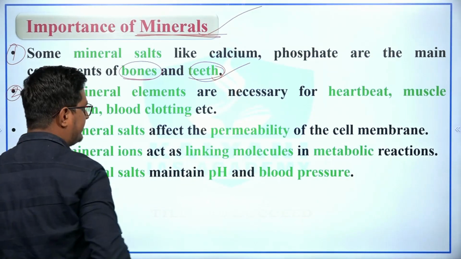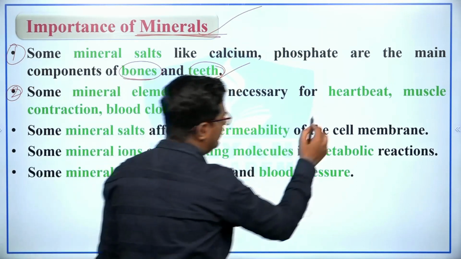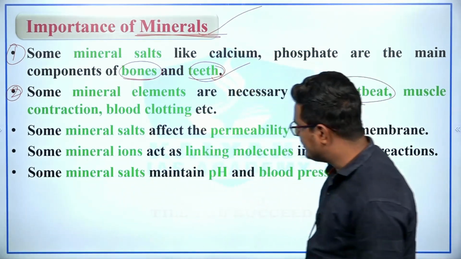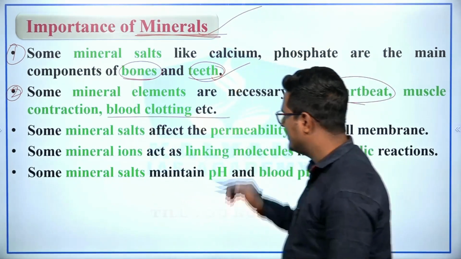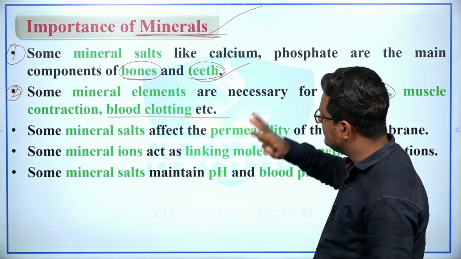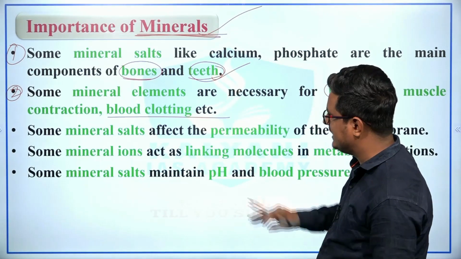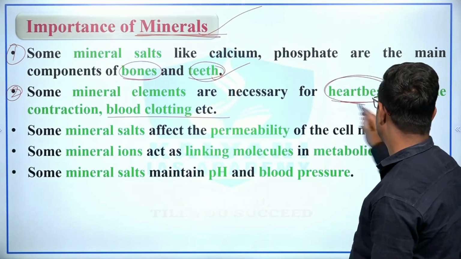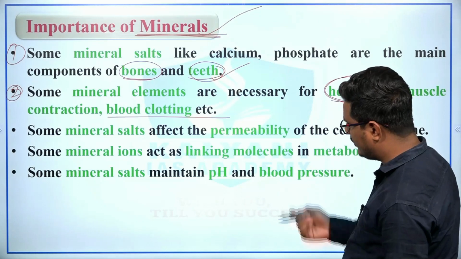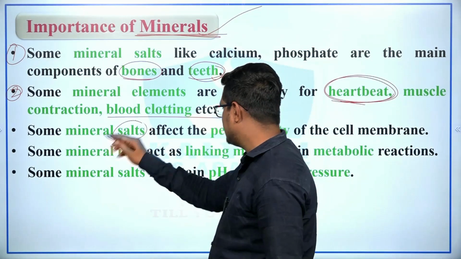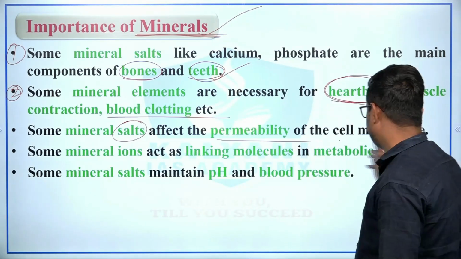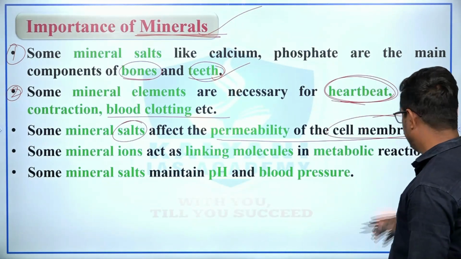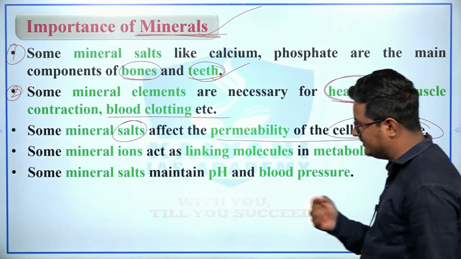Second, some mineral elements are necessary for the heartbeat, muscle contraction and blood clotting, right. So some minerals play an important role in metabolic activity as well as being necessary for heartbeat, muscle contraction, blood clotting, etc. Some mineral salts affect the permeability of the cell membrane, which plays an important role in metabolic activities.